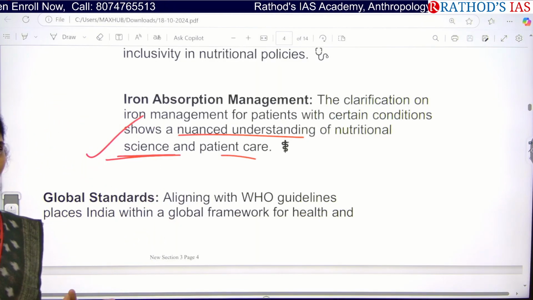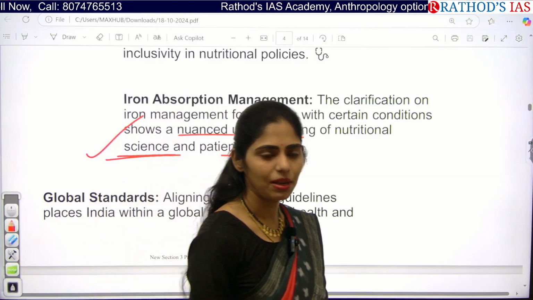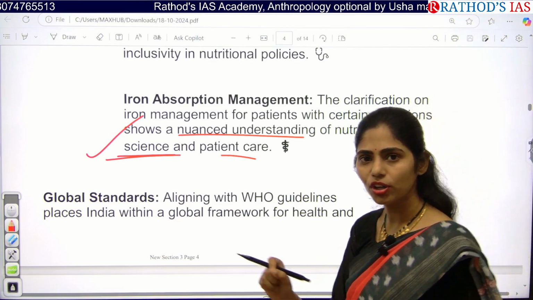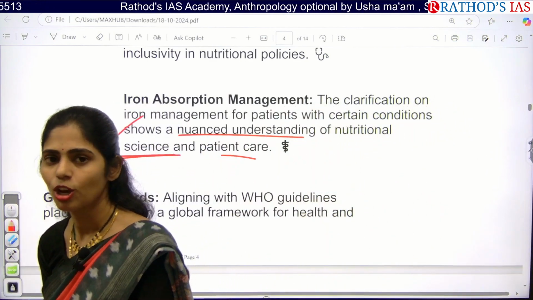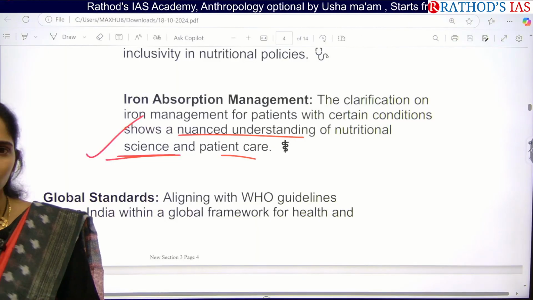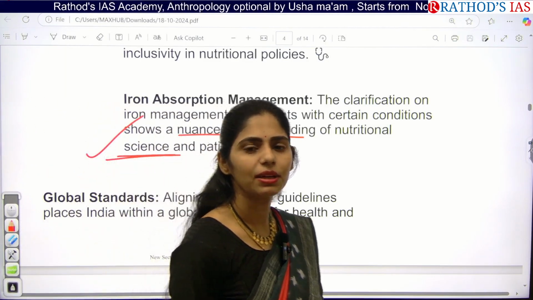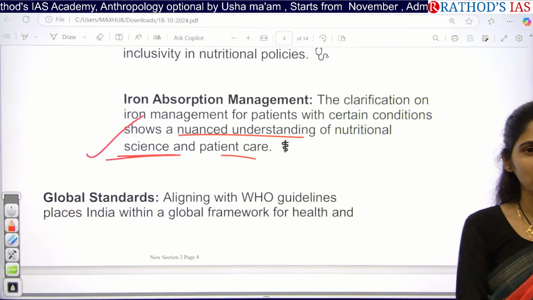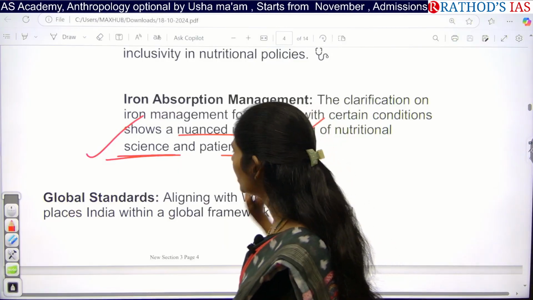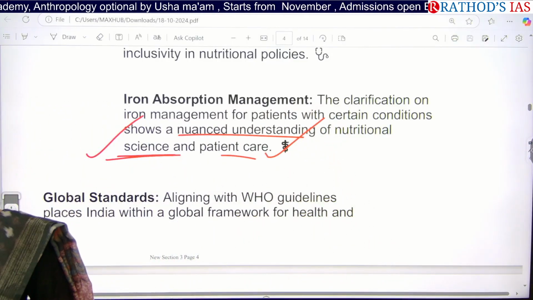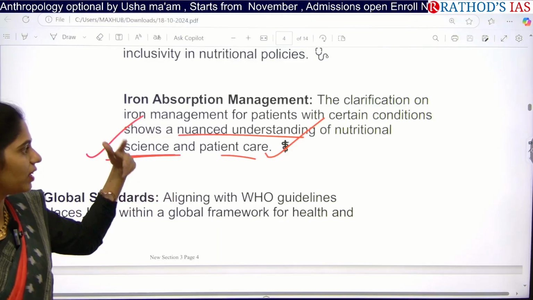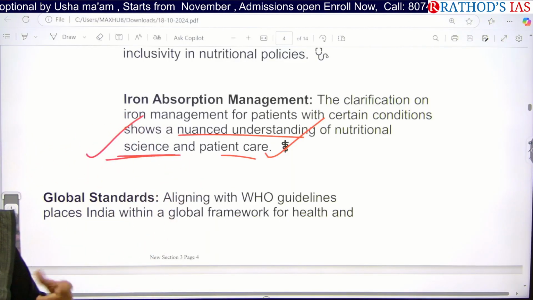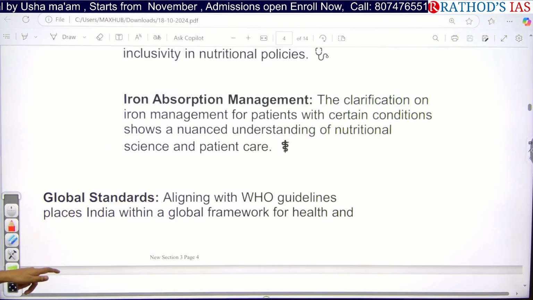If we know exactly which kind of people, for example, every human is not having the same genetic makeup or the same molecular makeup or same proteins or same enzymes, etc. So if they are differing, obviously the capacity of absorbing and utilizing that will change from person to person. So we have to understand this management of iron, whether it is happening or not. Based on that, we can go for nutritional science, we can go for addressing that patient separately. So we can take individual patient care.